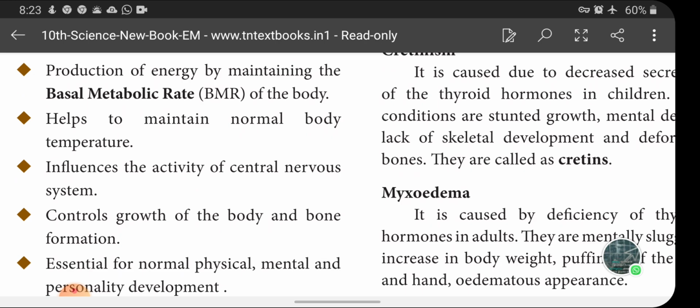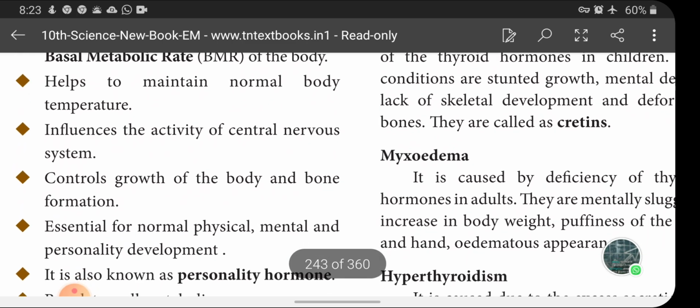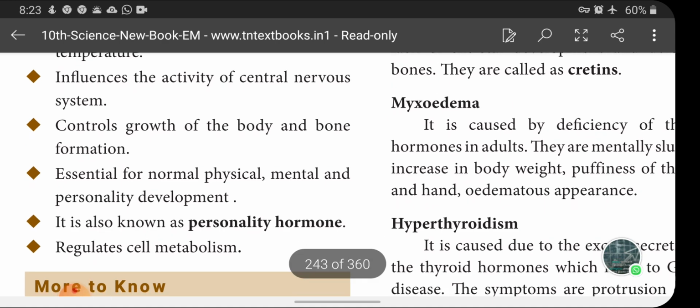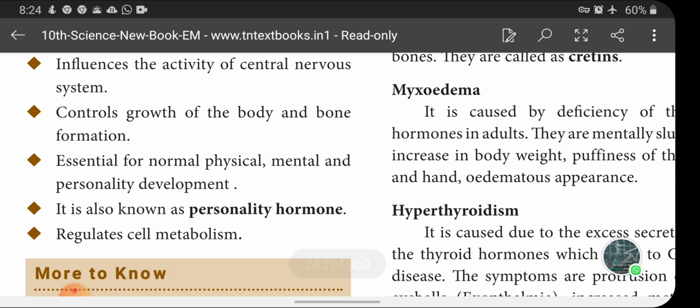This energy produces heat, and this heat maintains the normal body temperature. It also influences the activity of the central nervous system, controls growth of the body and bone formation, and is essential for normal physical, mental and personality development. It is also known as the personality hormone, and it regulates cell metabolism.